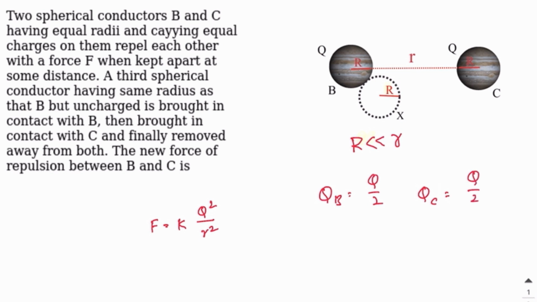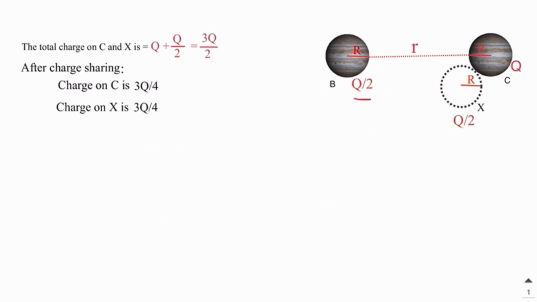Now the same conductor X is brought in contact with spherical conductor C. This is the third case. Now X has a charge of Q by 2 but C has a charge of Q. The total charge on C and X is Q plus Q by 2, that is a total charge of 3Q by 2.